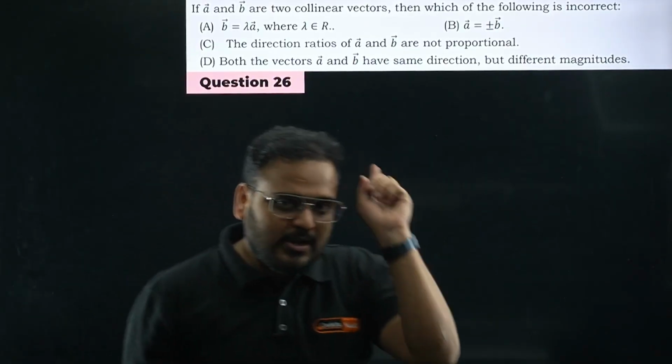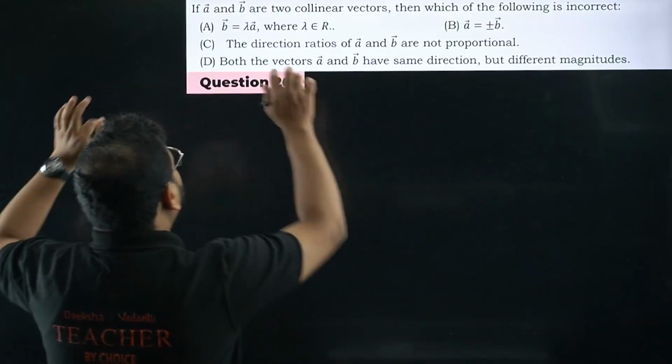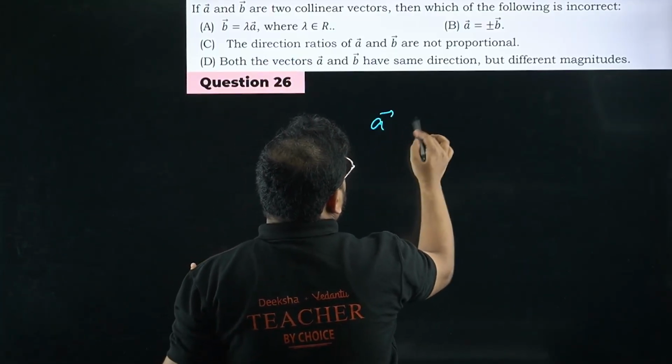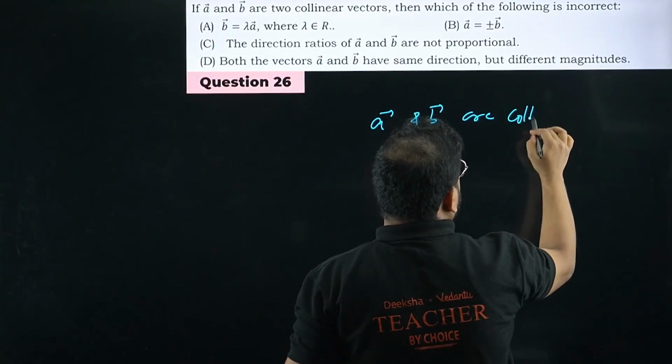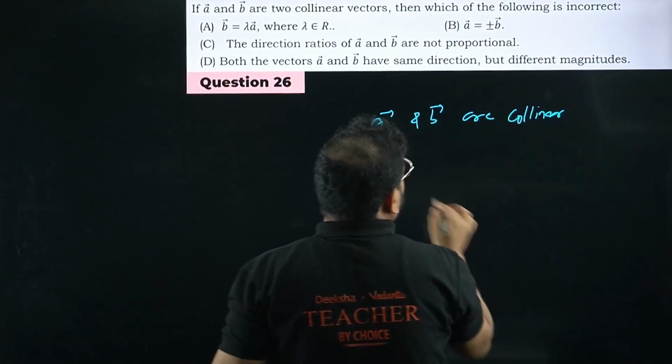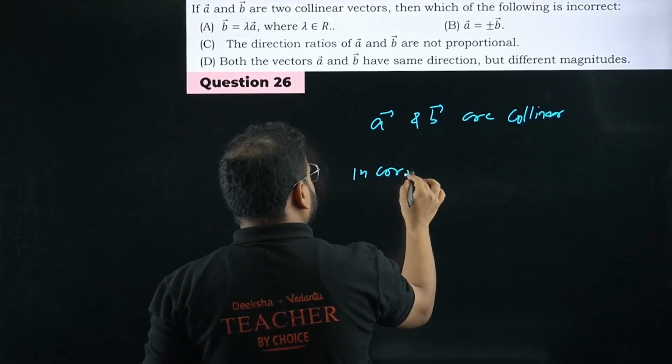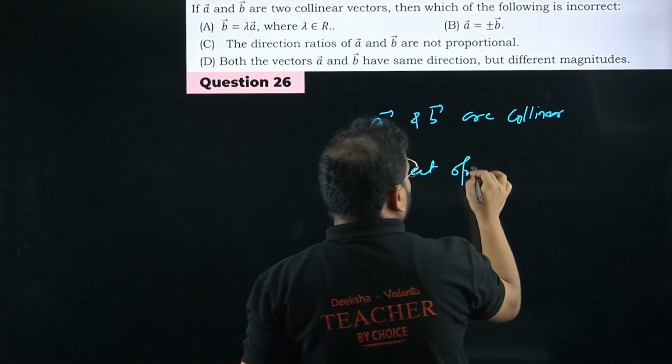I'll give you the right reason. So please pay attention to this question. A and B are collinear, and we're looking for the incorrect option. We're looking for incorrect options.